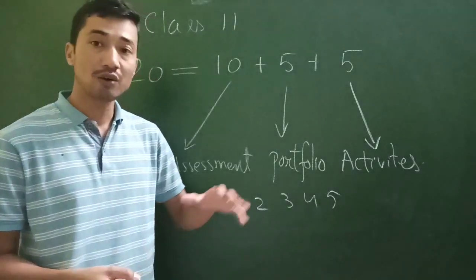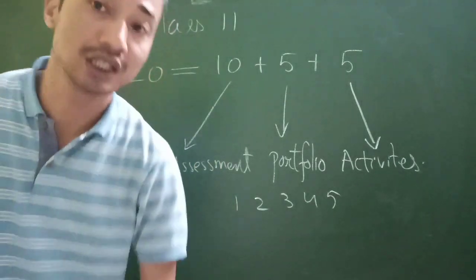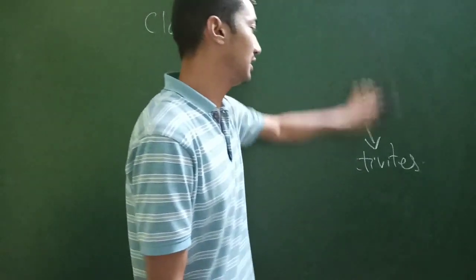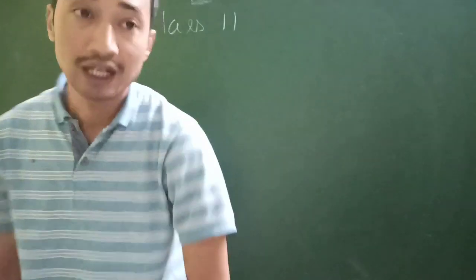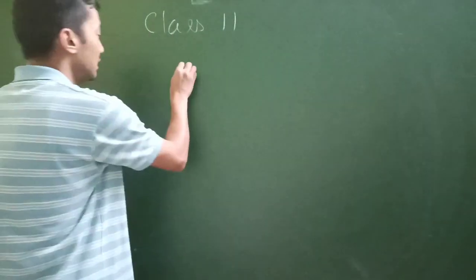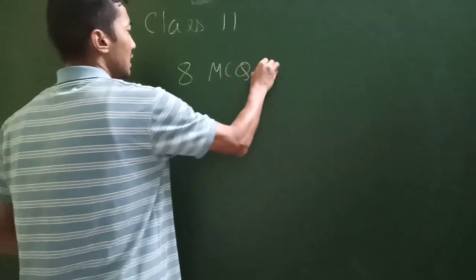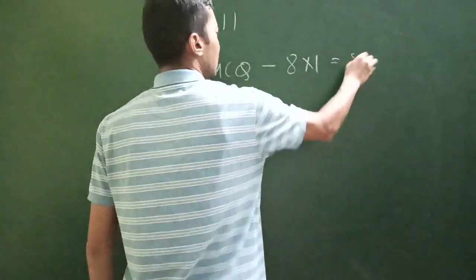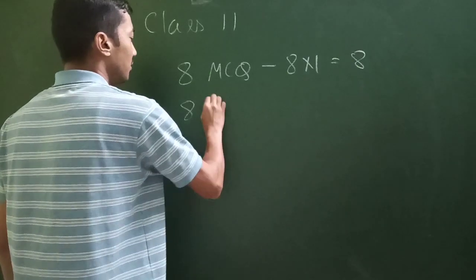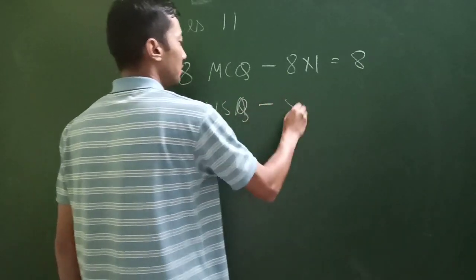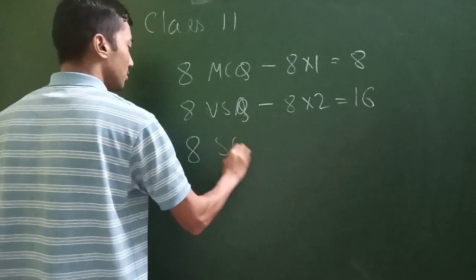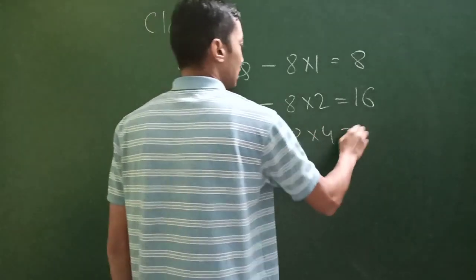So this is how the breakup of the internal assessment will be done. I hope that it is clear to all of you. Definitely I will be willing to listen to your queries also. And then of course the marking system, the question paper pattern also, there will be a small change. There will be 8 MCQ questions, that is 8 into 1, that will be 8 marks. And then there will be another 8 very short questions of 2 marks, so 8 into 2, that will be 16. There will be another 8 short questions of 4 marks, so that will be 32.